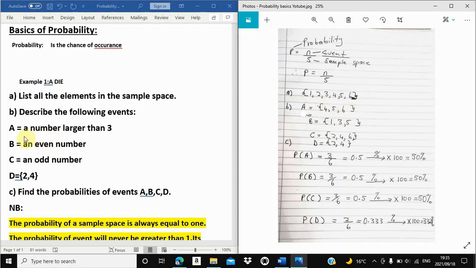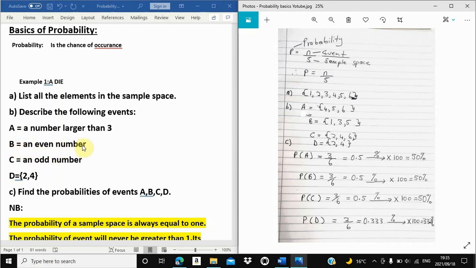From there, event B, denoted by capital letter B. And yeah, guys, before you continue, when you denote an event, indicate it by a capital letter. That's why here we said capital letter A, B, C, D. These indicate that we are talking about an event. So event B, we want an even number.